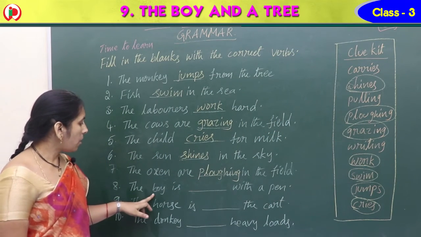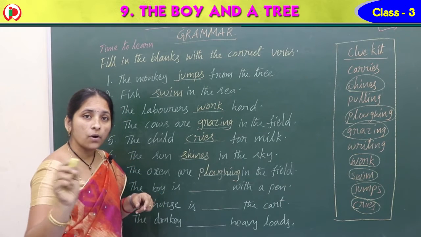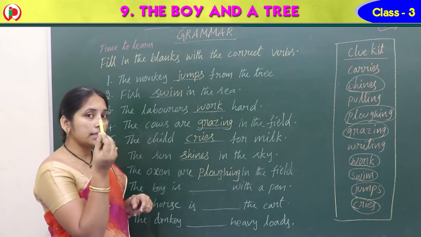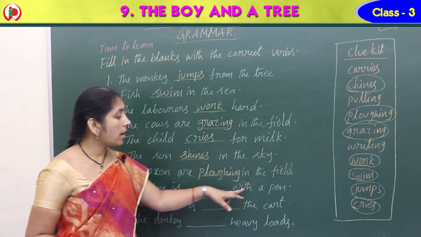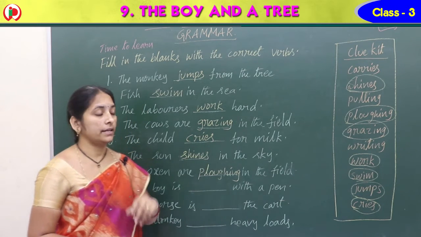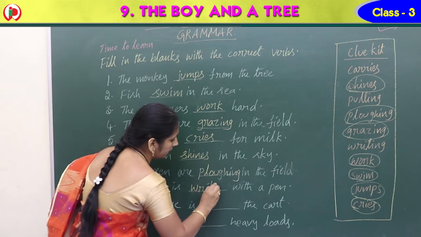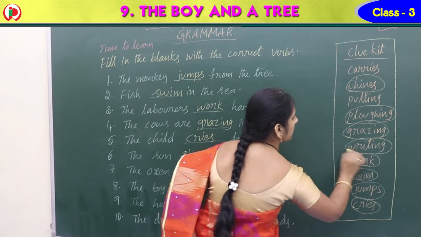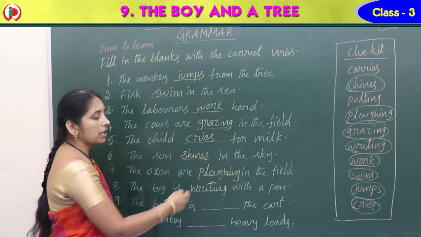Next one: the boy is dash with a pen. What are you doing? You are writing with a pencil. Here the boy is writing with a pen. Where do we have writing? Here. Yes. Next one: the horse is dash the cart.